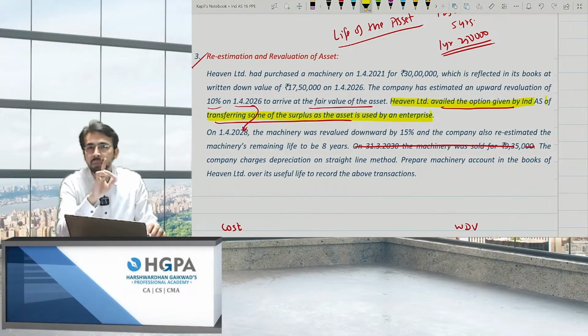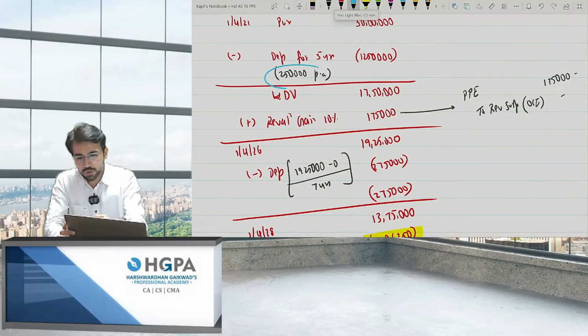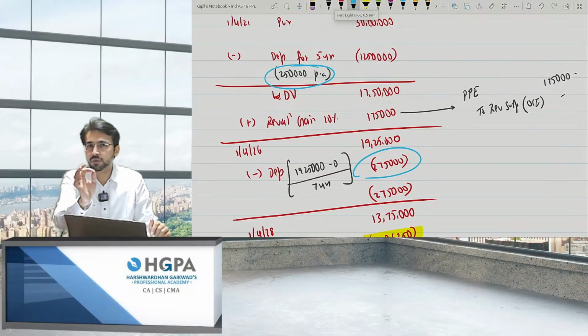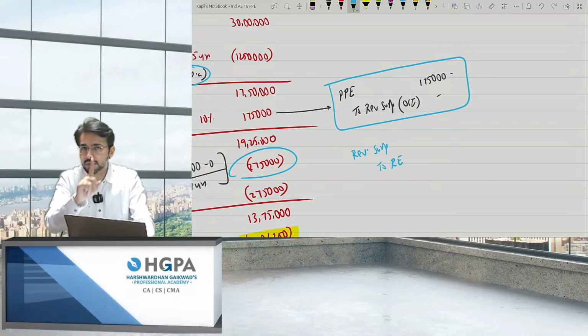They availed the option. Remember the option they were having, to transfer the excess depreciation to retained earnings. So what was the excess depreciation? Initially it was only 2,50,000, but now they are depreciating it at 2,75,000. 25,000 was the excess depreciation for 2 years, right? So what they have done is they must have transferred revaluation surplus to retained earnings for the 2 years, right? 25 and 25, that is 50,000, right?